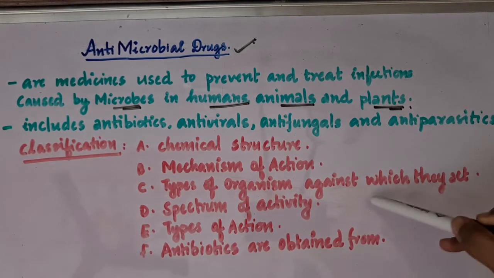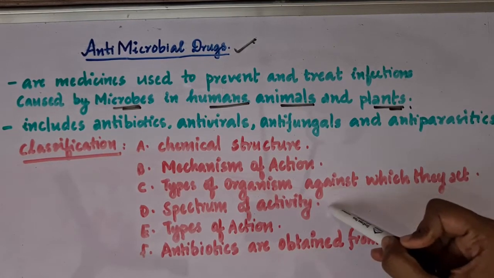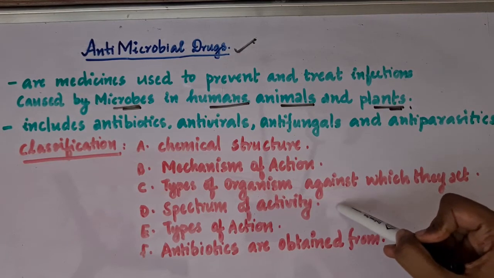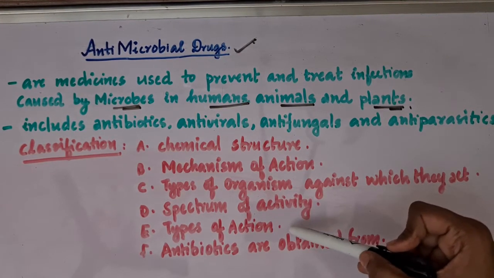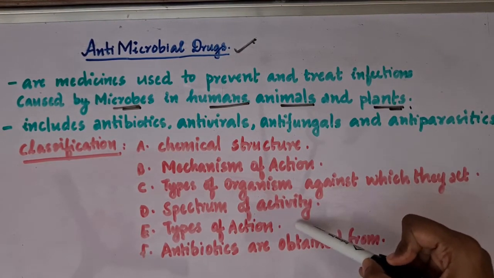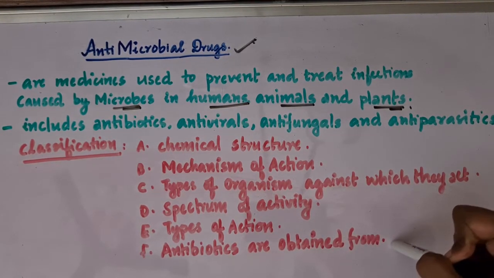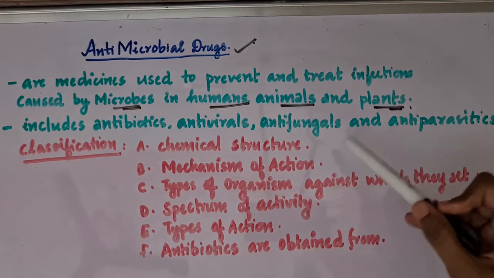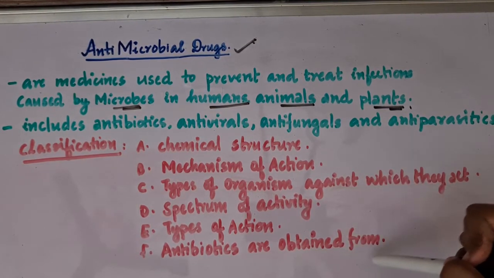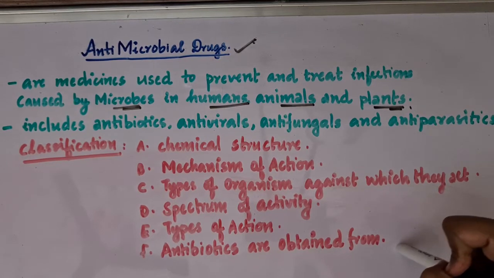Then the spectrum of activity, whether it is narrow spectrum or broad spectrum. Then types of action. Then the final one, where they are obtained from, like their source. So all these 6 classifications are there for antimicrobial drugs. We'll see them one by one.